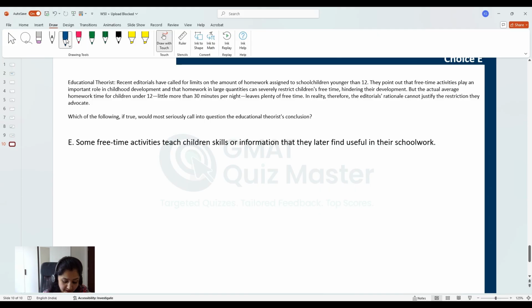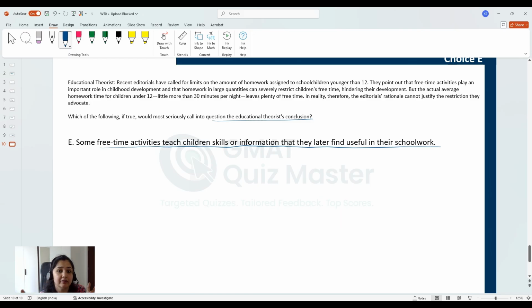Choice E. Some free time activities teach children skills or information that they later find useful in their schoolwork. Now, this choice tells us the importance of free time activities. However, does that actually weaken the educational theorist's conclusion? The answer is no, because this choice, yes, it tells us why free time activities are required, but we already know from our passage that editorials are saying that the free time activities help in children's development. Now, how they do that, or what happens with these free time activities is not relevant. We know for a fact that free time activities help in development.